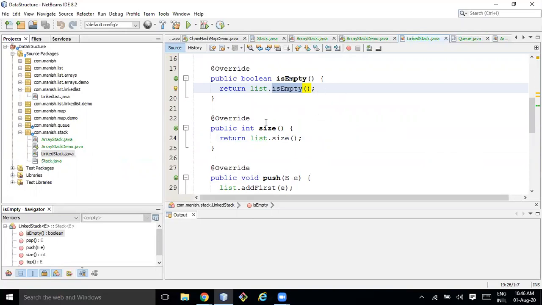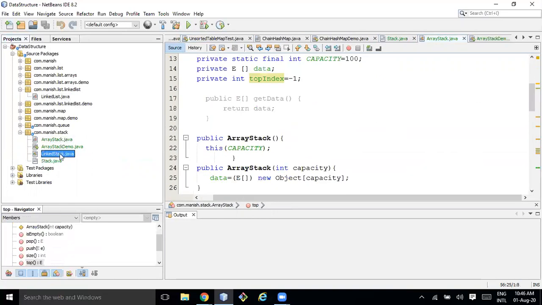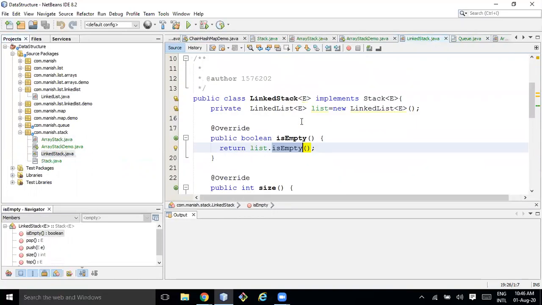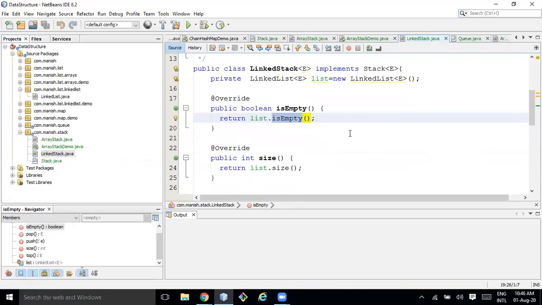Instead of writing that linked list class again, creating the node class and doing all the operations, if I have already created this linked list class, then we can implement it very easily, right? So that's why I keep on storing everything.